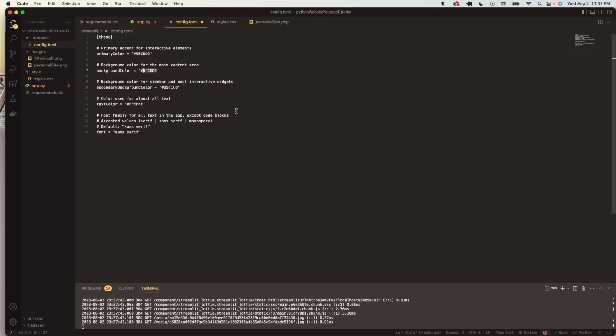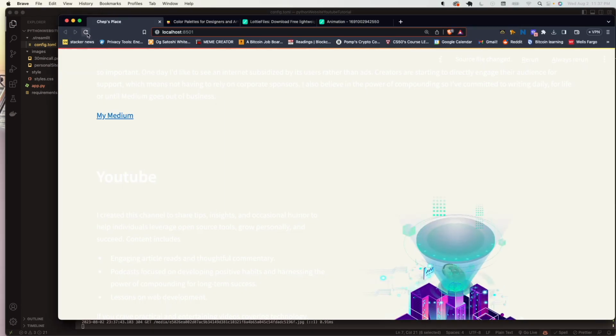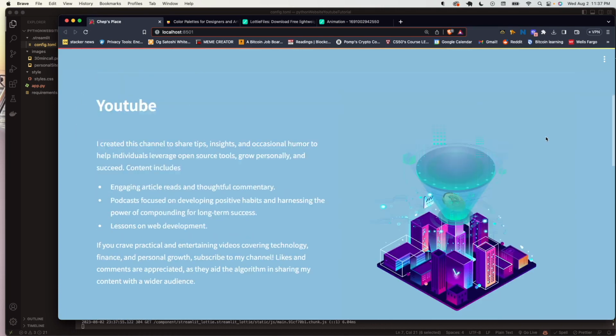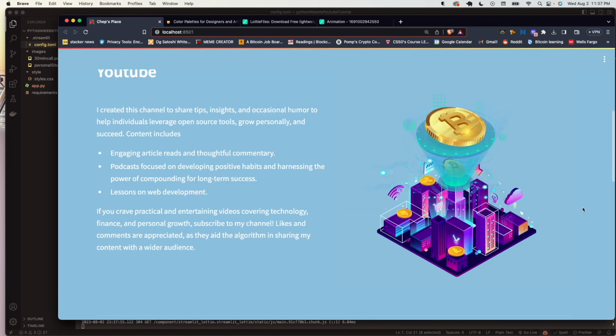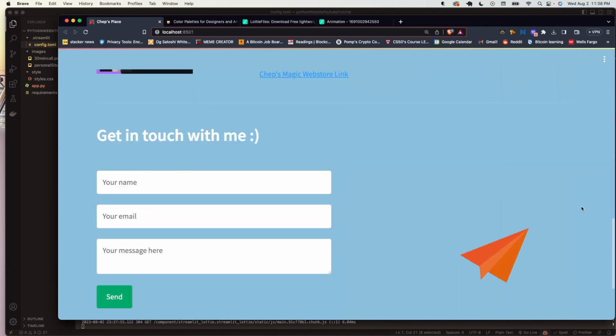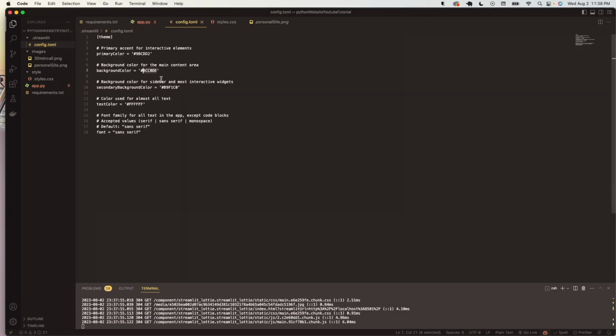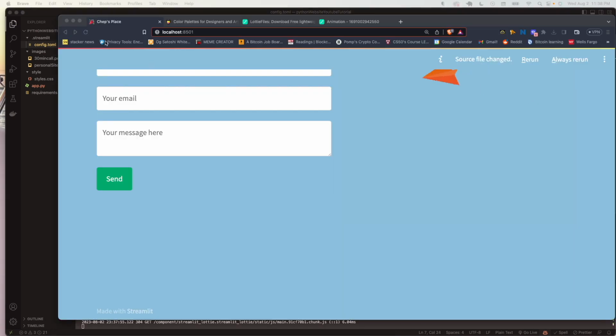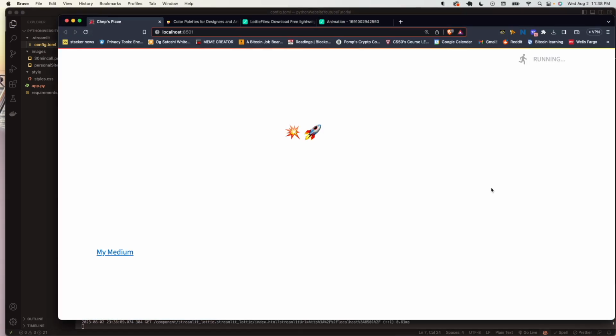So I'm actually just going to undo all of that. I think this is the color I was rocking with originally. Yeah, look at that blue. Pretty cool. But I think the black actually looks the best, if I'm being honest. Yeah, play around with this. Adjust this to your own needs.